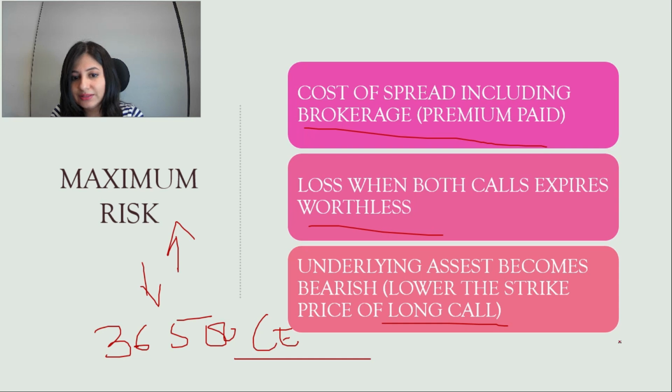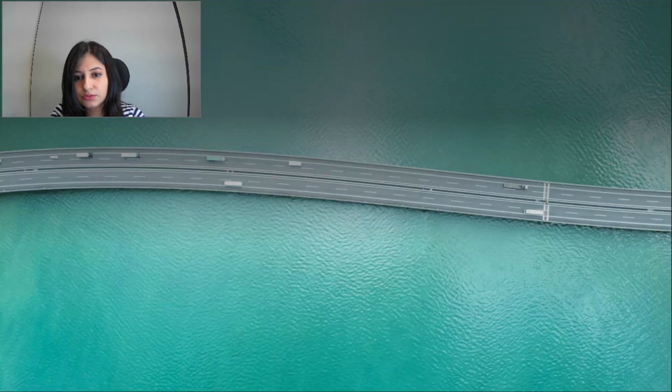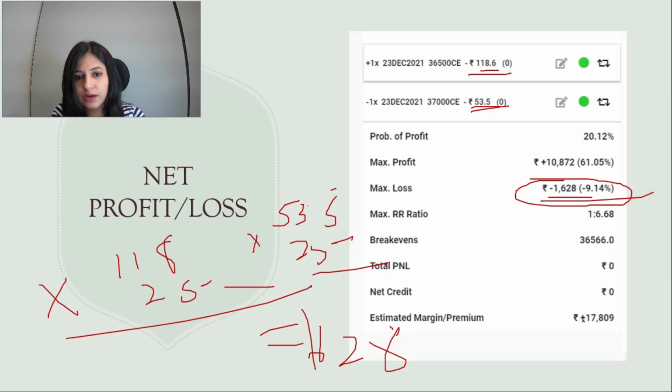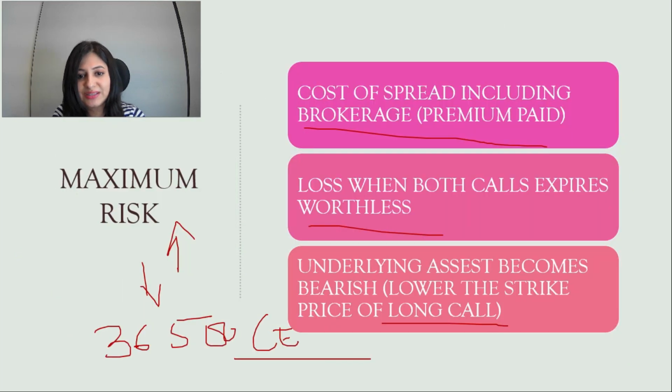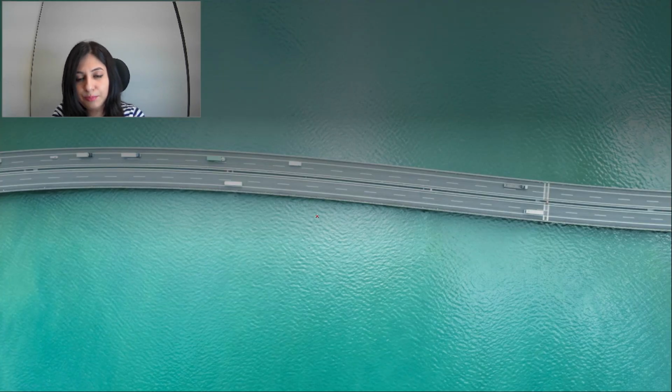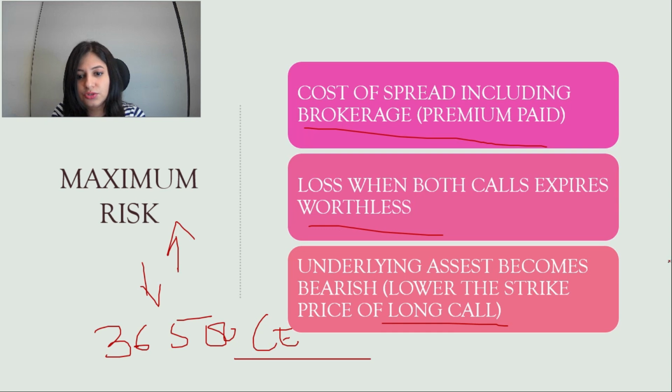Under that condition, you will be in loss. If the market goes anywhere beyond this point, you will be in loss, because you have created the bull call spread for your maximum profit, right? So this is the maximum risk.